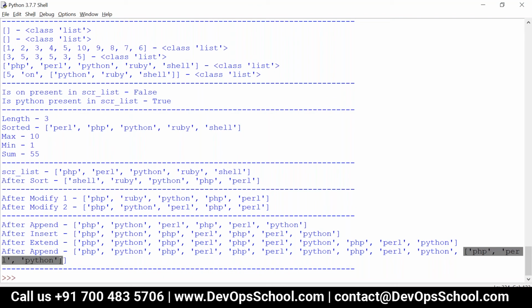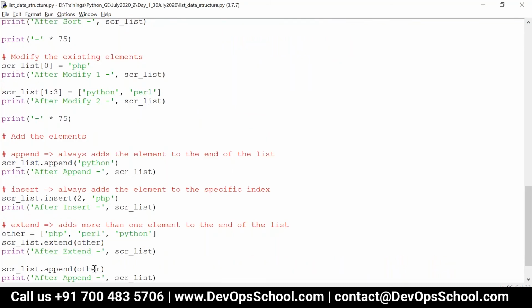That is nothing but append. Whatever element you are passing here, the entire thing will be added. That is the purpose of append. But with extend, you are passing some iterable object, so each and every index of that iterable object will be added as a separate element. That is the difference between append and extend. So these three are the methods for adding elements to the list.